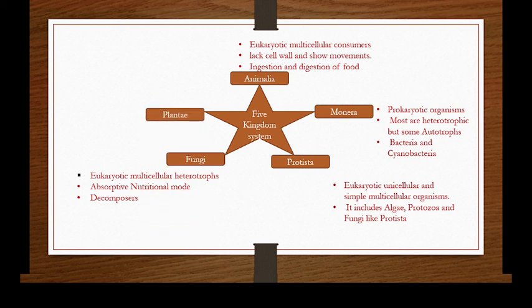And the fifth kingdom is Plantae, which includes the eukaryotic multicellular autotrophs, and these multicellular organisms have sex organs and they also form embryos during their life cycle.